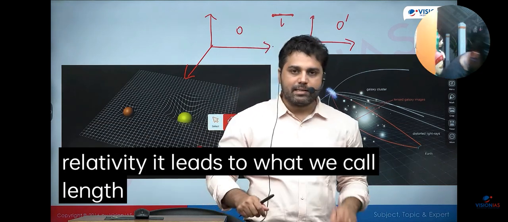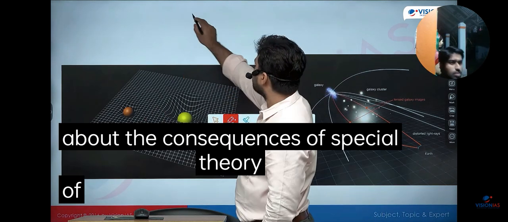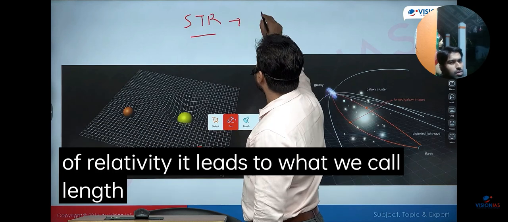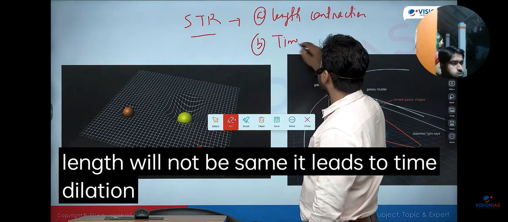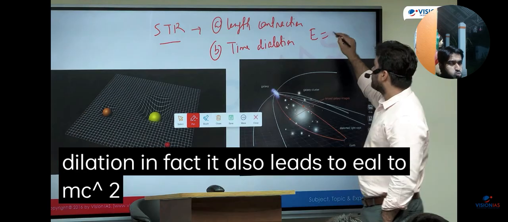It leads to what we call length contraction. If I have to talk about the consequences of the special theory of relativity, it leads to what we call length contraction, that the measurement of length will not be the same. It leads to time dilation. In fact, it also leads to E is equal to mc squared.